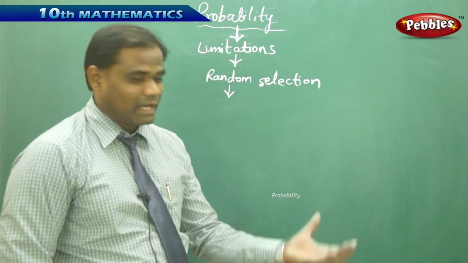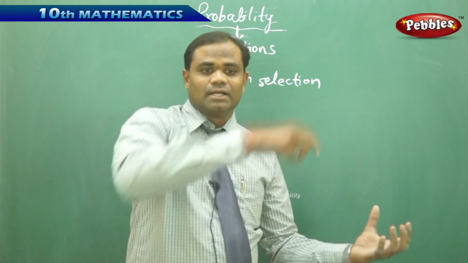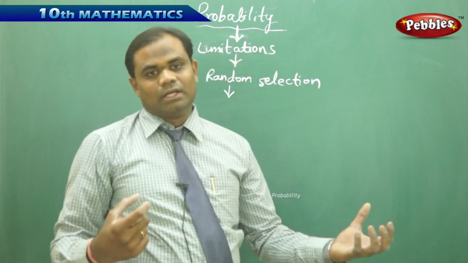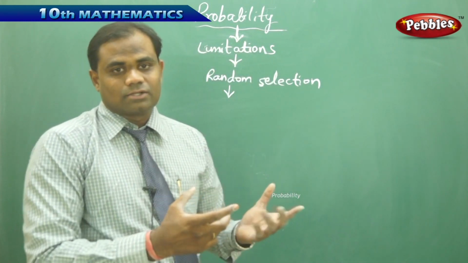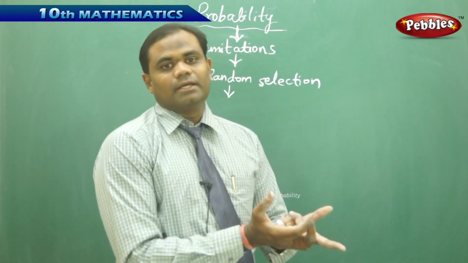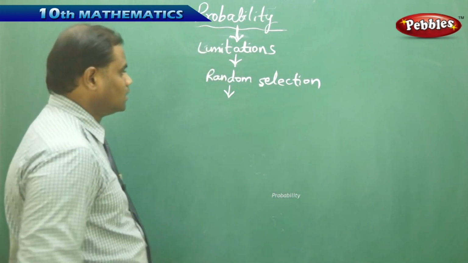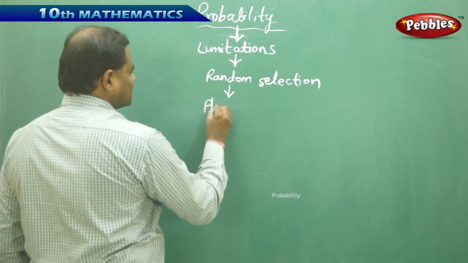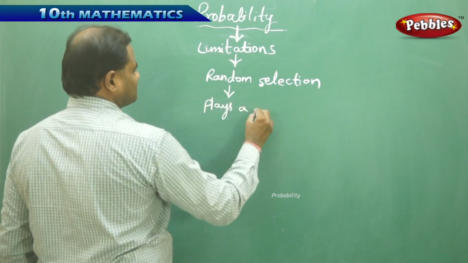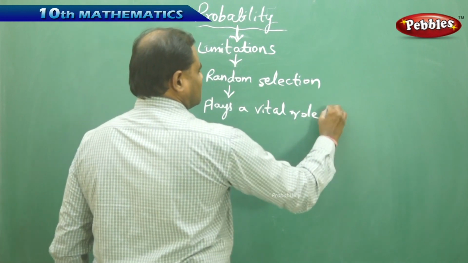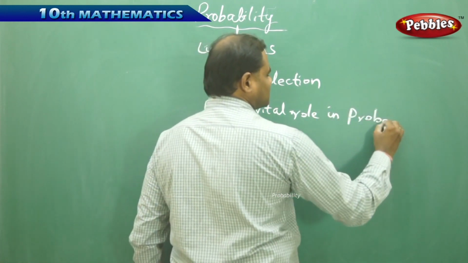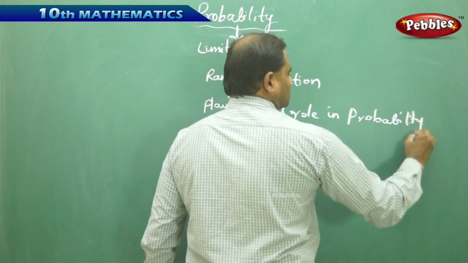Say for example, I have a bag full of balls. I randomly pick one of the balls, but I don't apply any other rules or smartness or cheating in picking up a ball. So random selection plays a vital role in probability or calculation of probability.